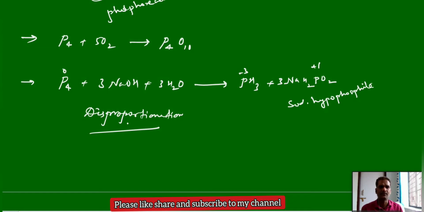So these are the few important points about white phosphorus. It is highly reactive compared to all other allotropes, and that high reactivity is due to the structure: the bond angle is 60, so the high angle strain is responsible. That is why it can glow even in the dark, the phosphorescence property. And very important, white phosphorus dissolves in sodium hydroxide and undergoes a disproportionation reaction.